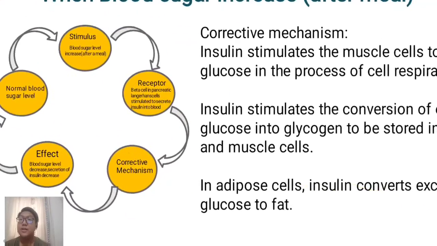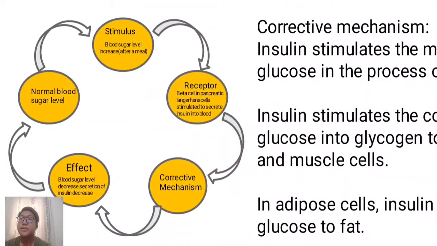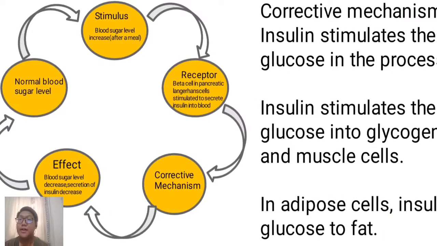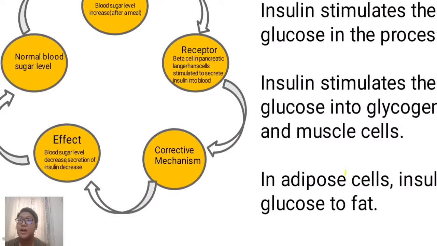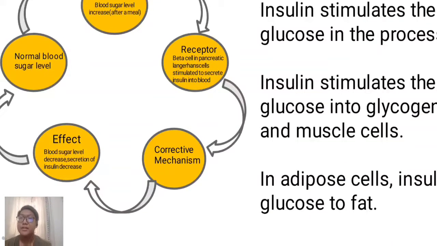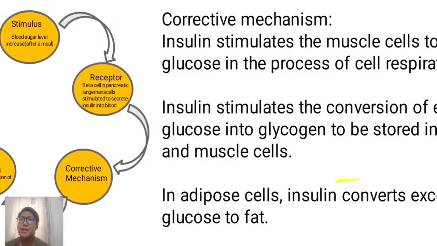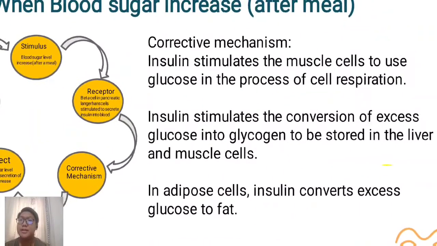You can see here, the stimulus is blood sugar level increase. Then it goes to the receptor, where beta cells in the islets of Langerhans of the pancreas are stimulated to secrete insulin into the blood. After they secrete the insulin, the corrective mechanism will happen. So what is the corrective mechanism? This is the corrective mechanism.